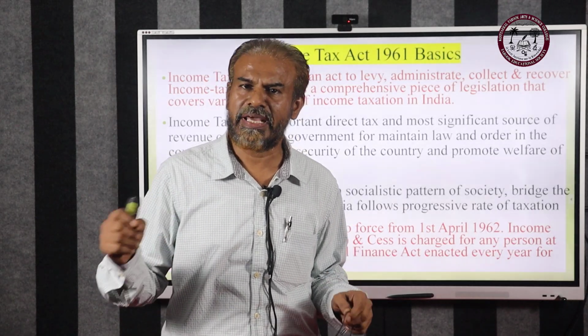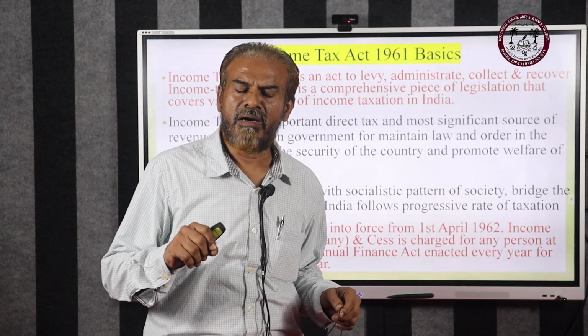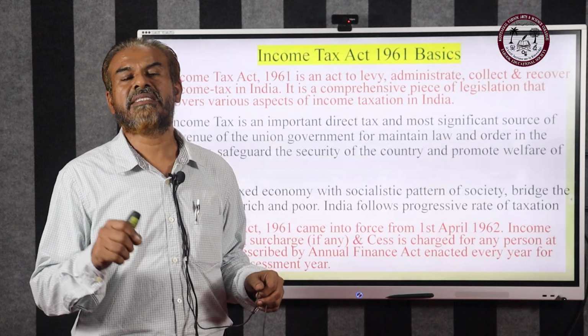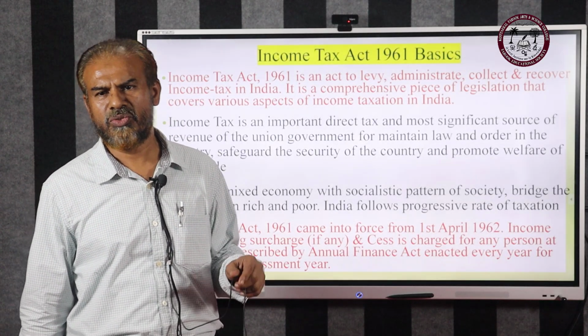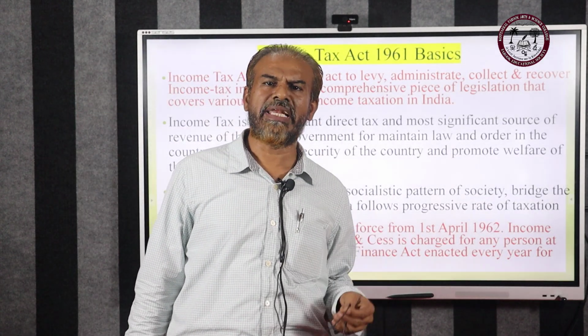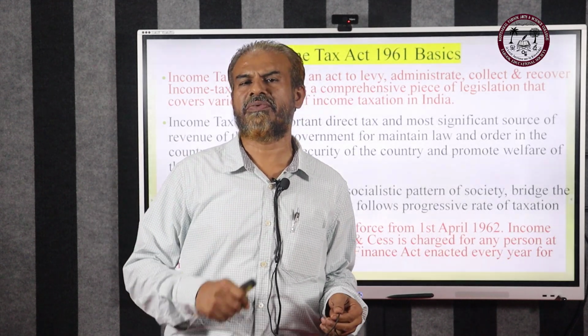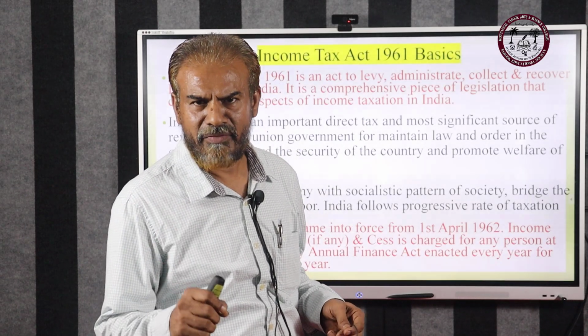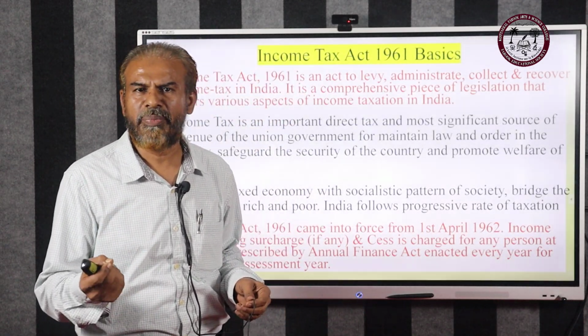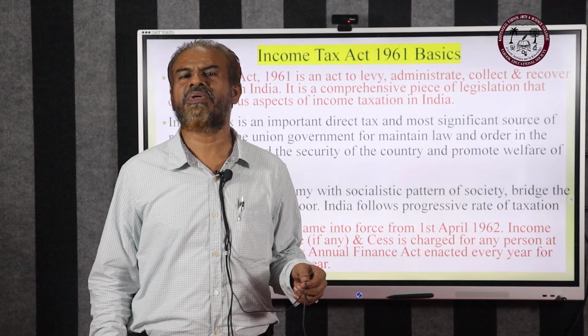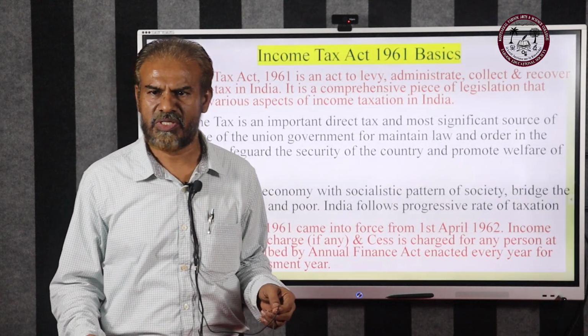And above 10 lakhs, the tax is at 30%. So those who have 20 lakhs pay tax at about 33%, for example. But those who have less than 5 lakhs pay only 5%. That's what is called the progressive rate of taxation.